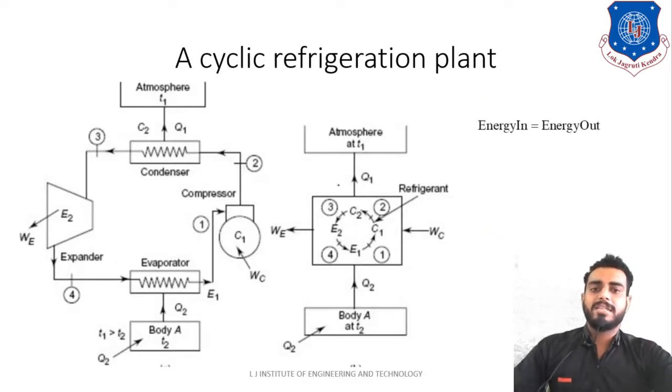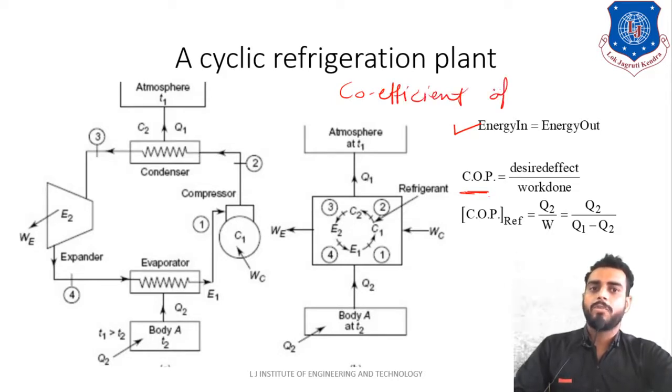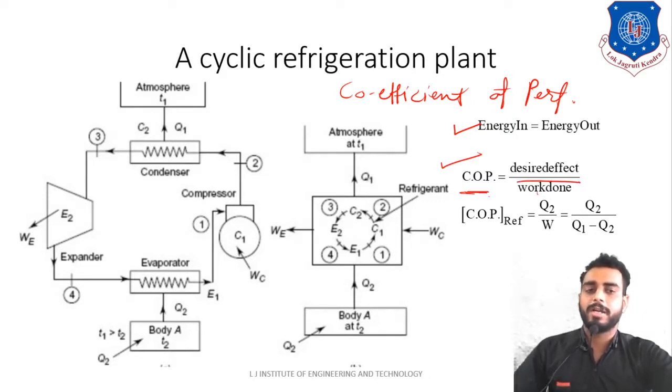Now as you can see, energy in is equal to energy out. That is the first law, right? So from that we can conclude, let us identify the efficiency or the effectiveness of a cyclic refrigeration plant, which is defined by COP. This COP is nothing but the coefficient of performance. So COP is nothing but desired effect divided by work done, right?